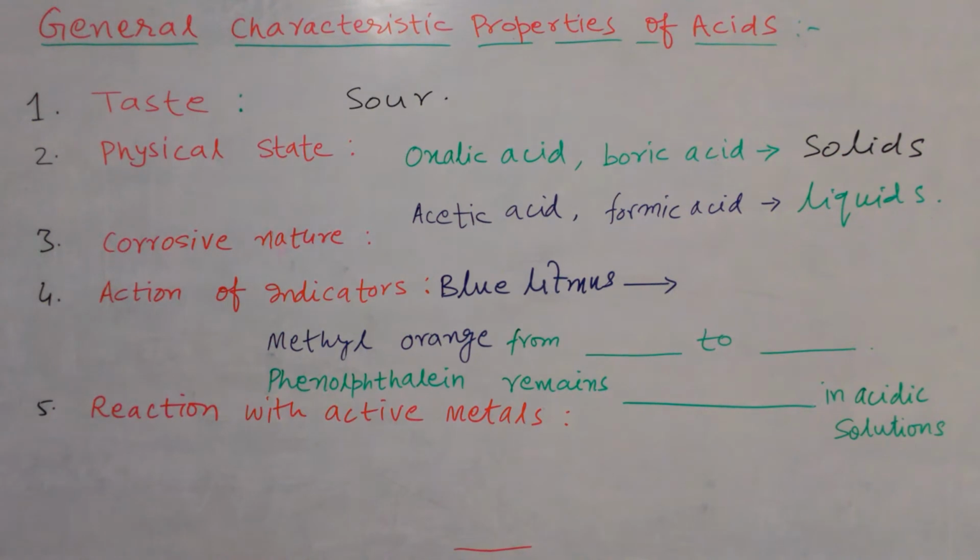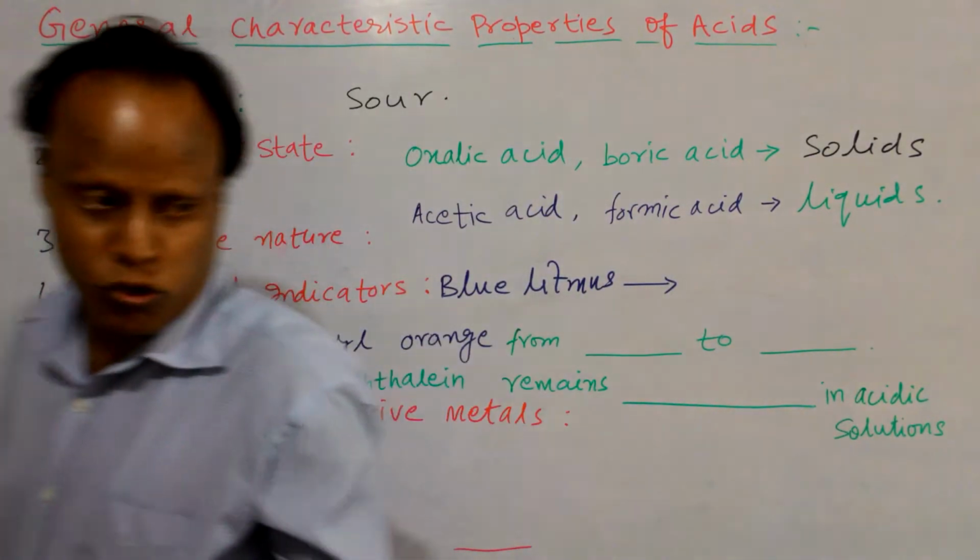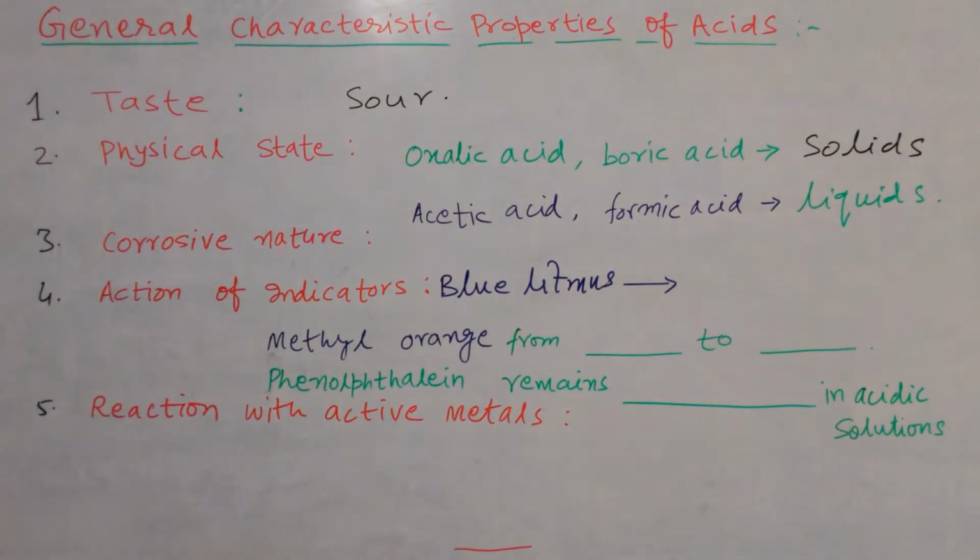Now third characteristic: corrosive nature. Most of the acids are corrosive in nature. What is the meaning of corrosive? What do you understand by the term corrosive? They produce a burning sensation.